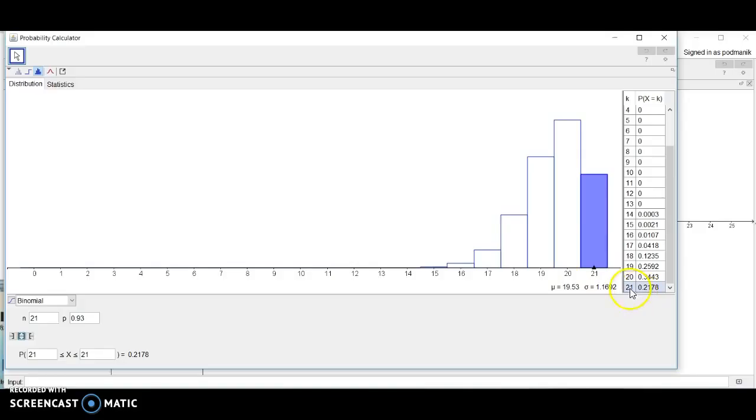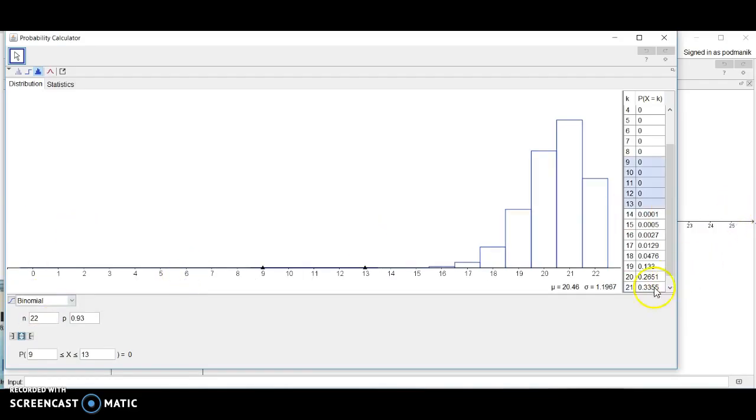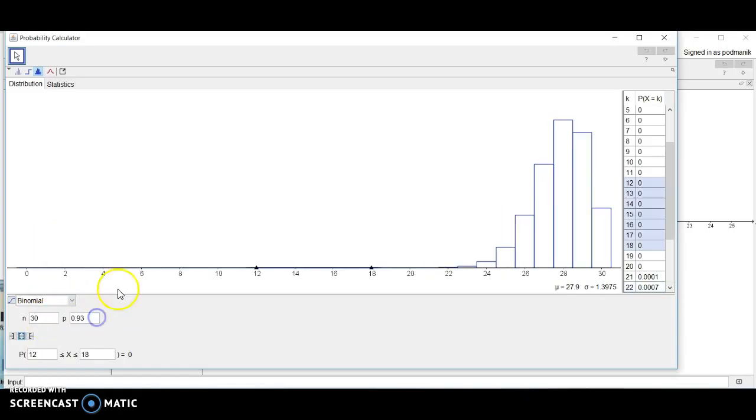Because if you get the maximum number of successes and your probability of that is 21.78%, even if you got 21 out of 21 successes, you couldn't reject the null hypothesis. So we keep going up. We could try 22, see what that would look like. And still the probability of getting 22 successes is getting lower, 20.26%, but still we wouldn't be able to reject the null hypothesis. So let's bump this up and make it 30.